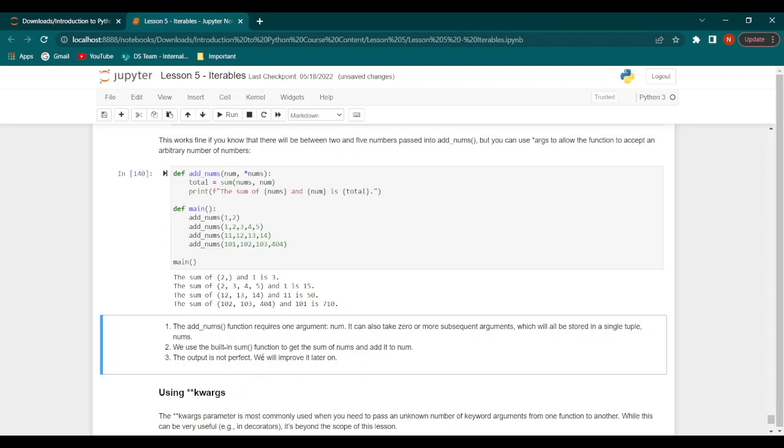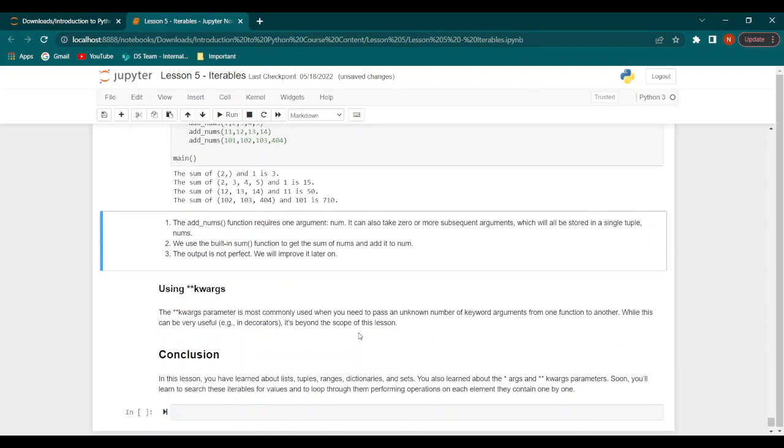The output is not exactly perfect, but it can be improved. Now, just a quick glance at the keyword arguments parameter. This is most commonly used when we need to pass an unknown number of keyword arguments from one function to another. This is pretty useful, but it can be a little complicated, so we will not get into it in this lesson.